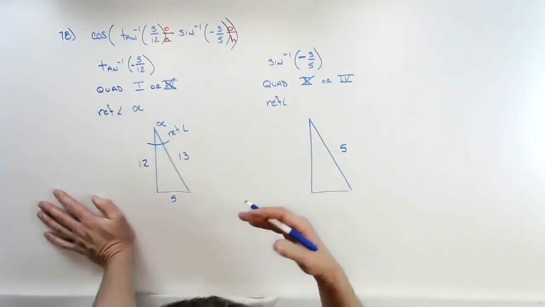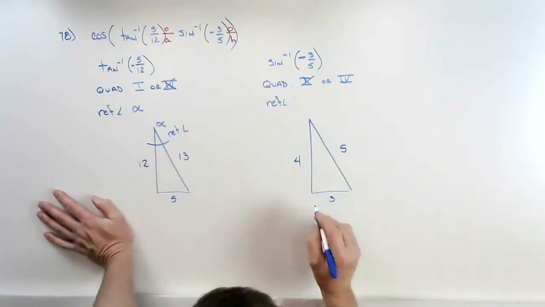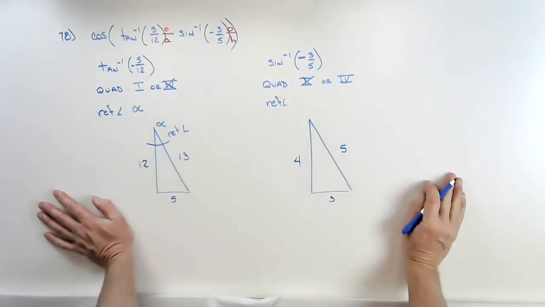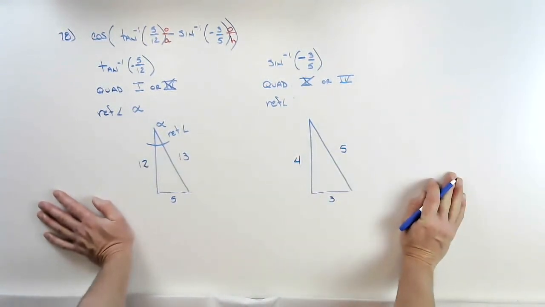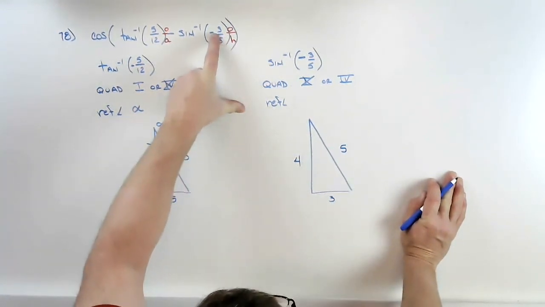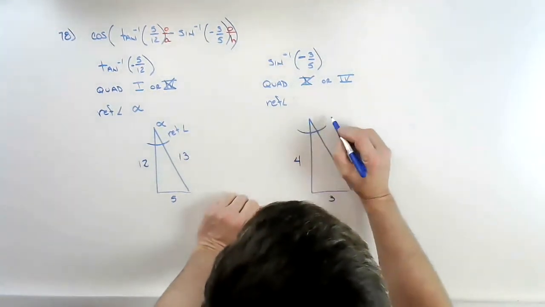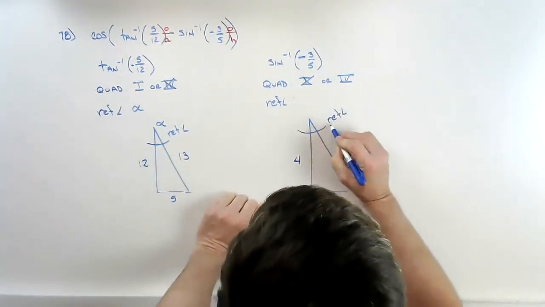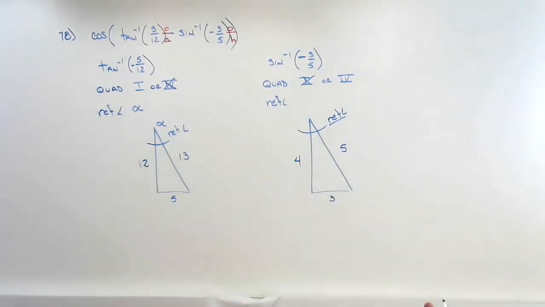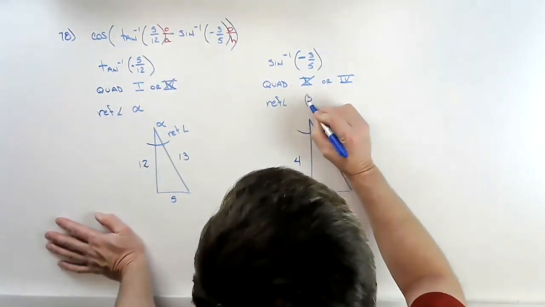It's a 3, 4, 5 triangle. So I'm going to make the small one 3, the long one 4. That way it looks correct. Now, how do I know which one is my reference angle? The reference angle has to have an opposite side of 3. So here's 3. So this has to be my reference angle. Now, I don't know how big that angle is. So I'm going to call it beta. So my reference angle is beta.